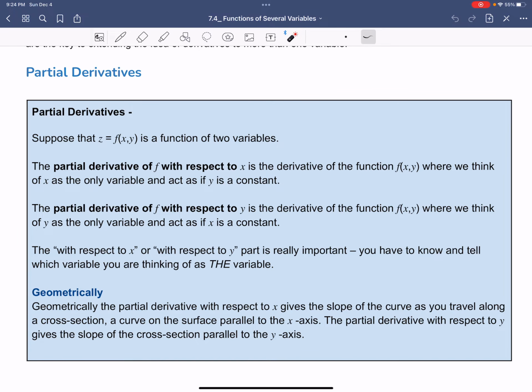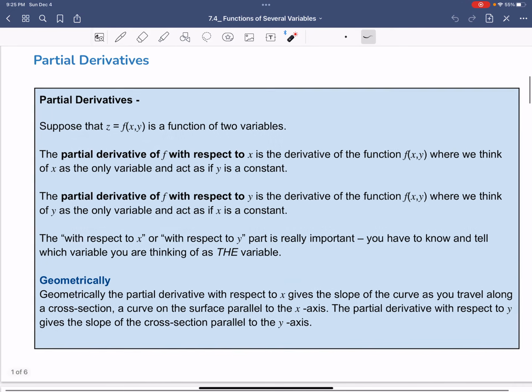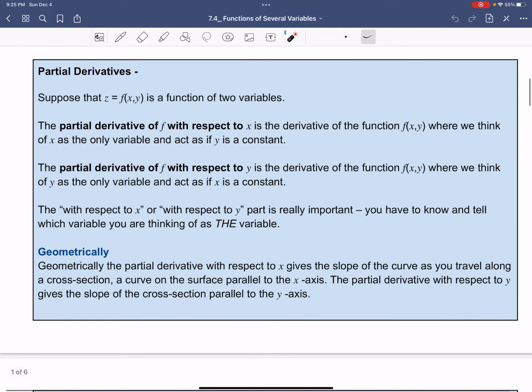But if we're taking the partial derivative of f with respect to y, it is going to be the derivative of the function f of x, y, where we think of y as the only variable and act as if x is a constant, right? So we're going to think about x as a constant and y as the variable. When we're doing the partial derivative of f with respect to y, we're treating y as the variable.